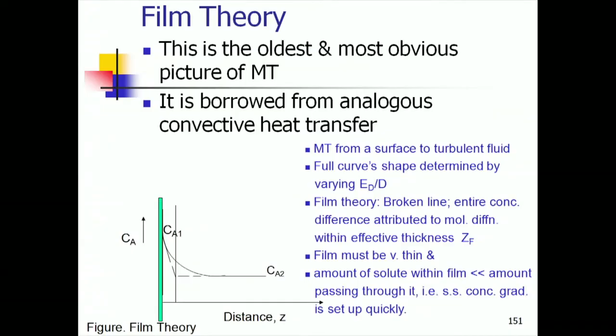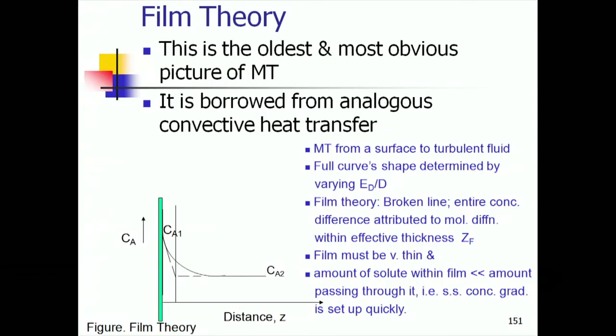Now, let me tell you ahead of time that our objective is to be able to predict the mass transfer coefficient actually prevailing under experimental conditions as well as we can. So, film thickness is the parameter of the model.